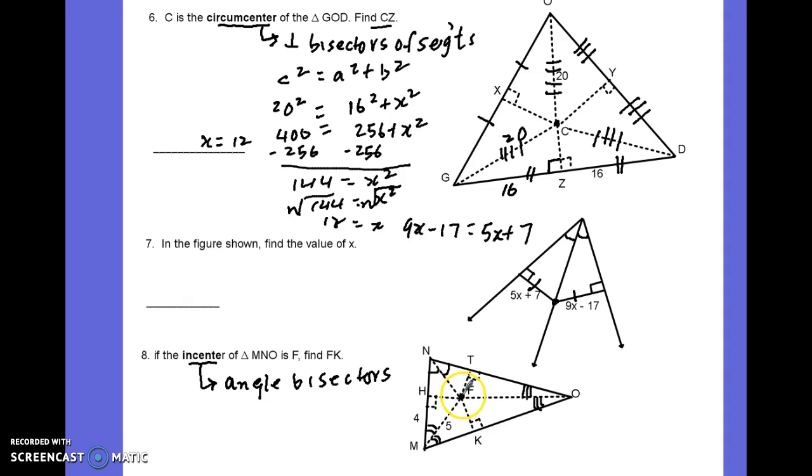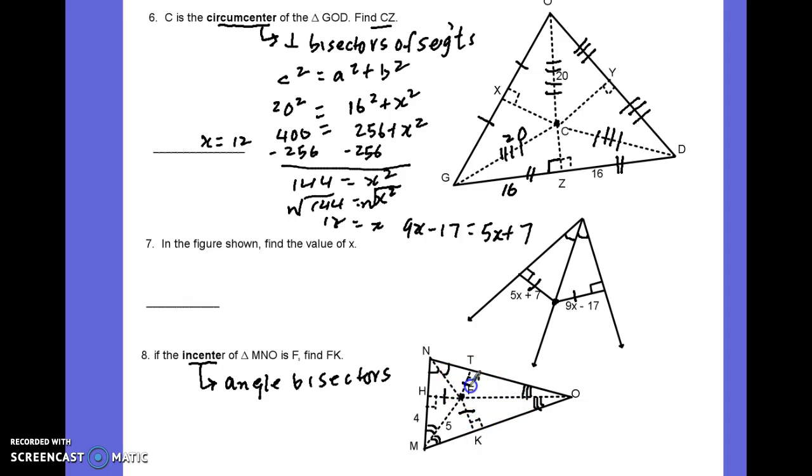Now, here's what I think I mentioned before, that any point on the angle bisector is going to be equidistant from the sides of the angle bisected. So equidistant from NM and OM. Similarly, this point here, F, on the angle bisector here, is going to be equidistant from this side and this side.